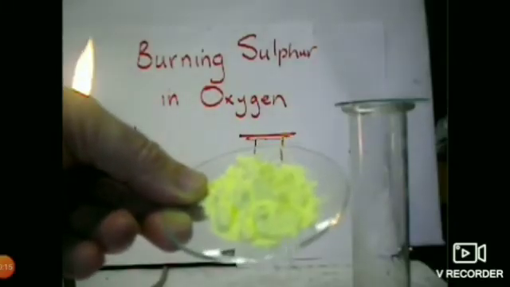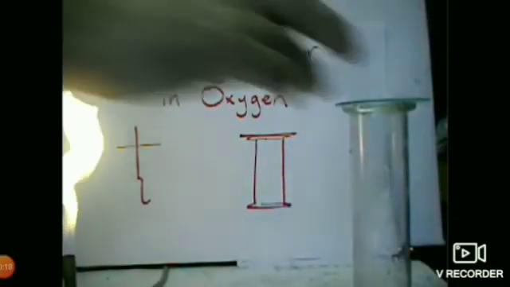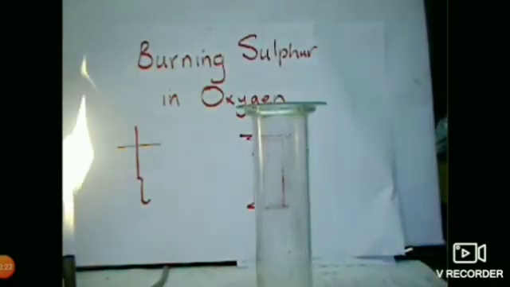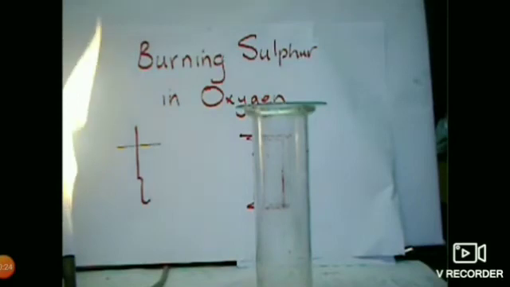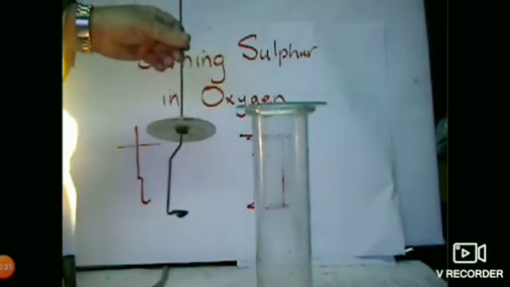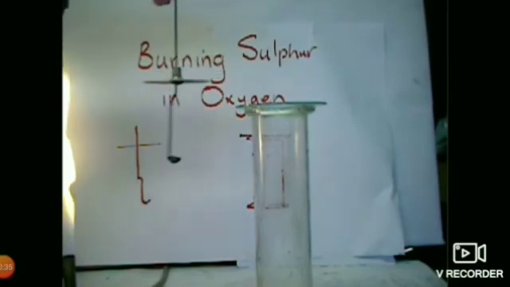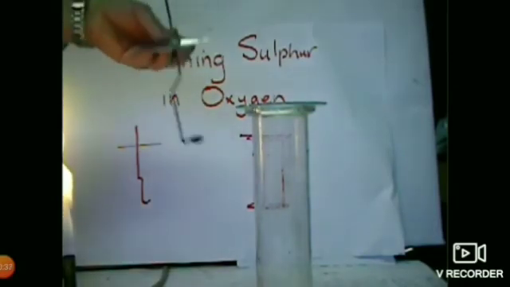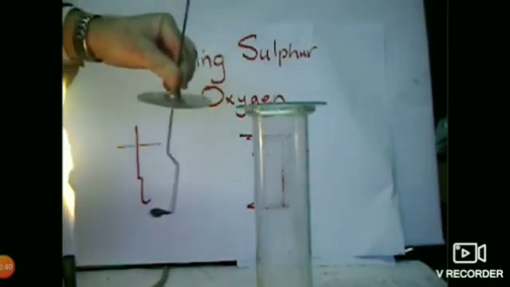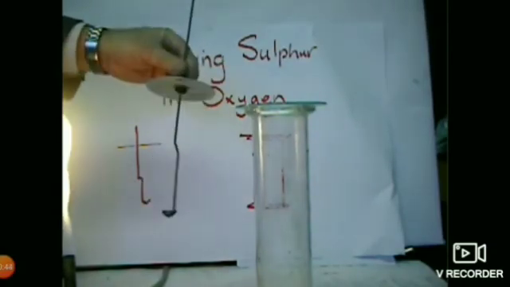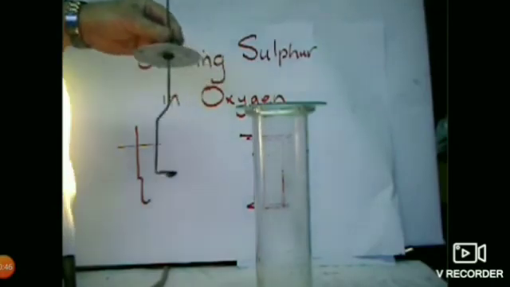This is sulfur, which is an example of a non-metal. It is a bright yellow powder, and this is the gas jar which contains oxygen. Oxygen is present inside the gas jar and it is covered with a lid. This is known as the deflagrating spoon. This spoon is used to hold sulfur powder. Clear? At the bottom you can see a small spoon-like structure which is used to contain the sulfur powder.